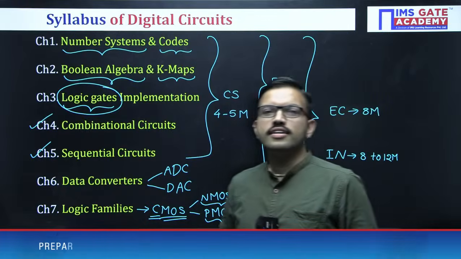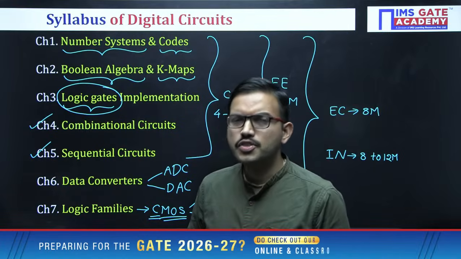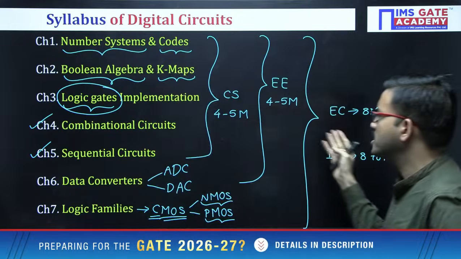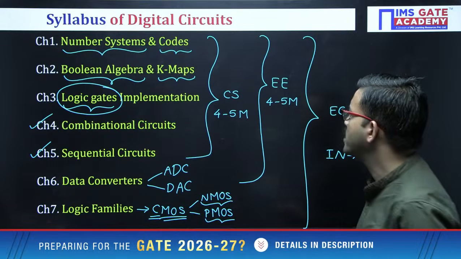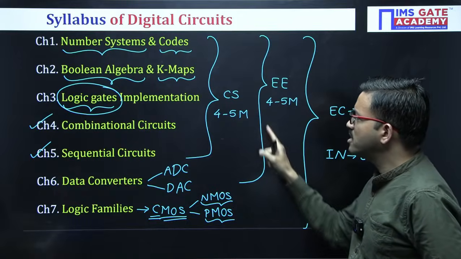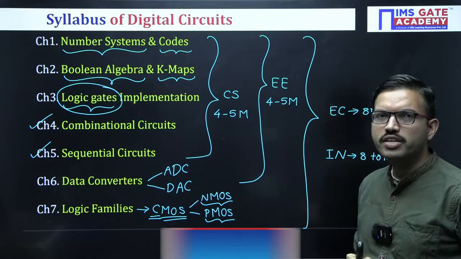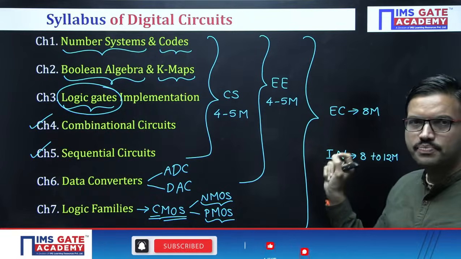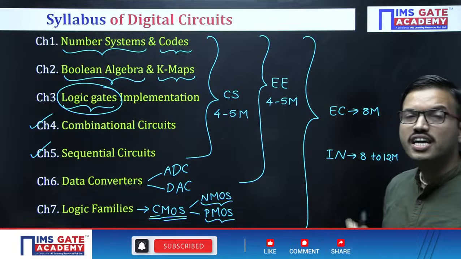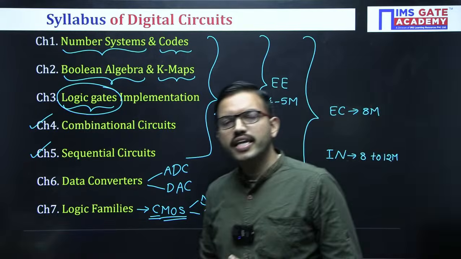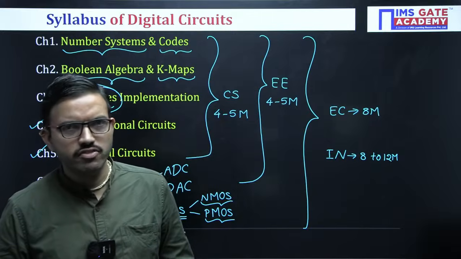Coming to the subject digital circuits, which is common for 4 branches from the GATE exam point of view, you can observe the weightage. For the CS branch, the weightage is 4 to 5 marks, whereas for electrical it is similarly 4 to 5 marks, whereas for EC this subject's weightage is around 8 marks, whereas for instrumentation the weightage is going to be 8 to 12 marks. In that range it will be there.